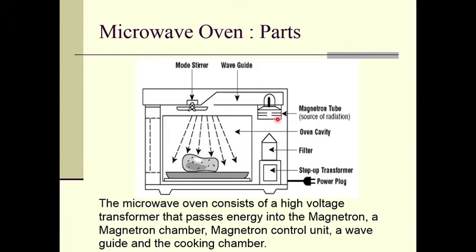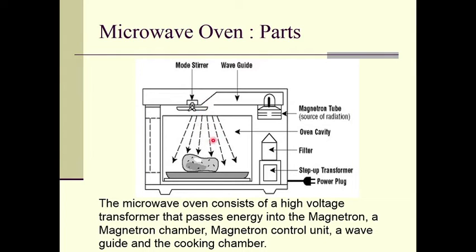So the magnetron is the source of radiation, right? It is the source of microwave radiation, and those microwaves pass to the microwave chamber by using this waveguide. So this is the waveguide, right? Waveguide means a cylindrical or rectangular kind of tube, a metal tube. Inside that metal tube, the waves are passed from one place to another place. So from the magnetron, through the waveguide, the microwaves are passed to the microwave chamber.